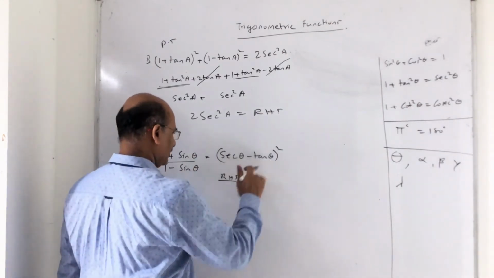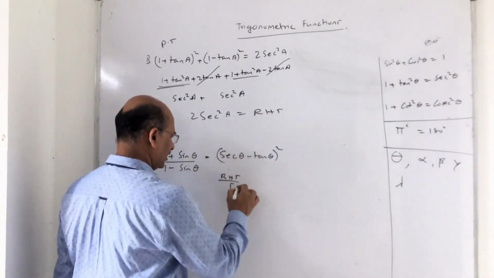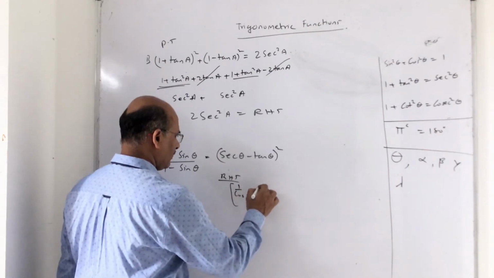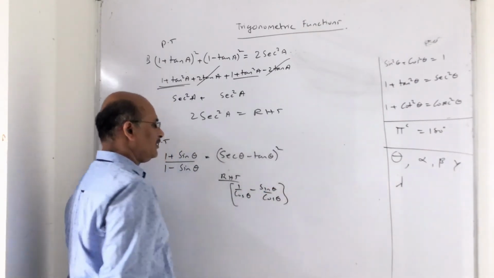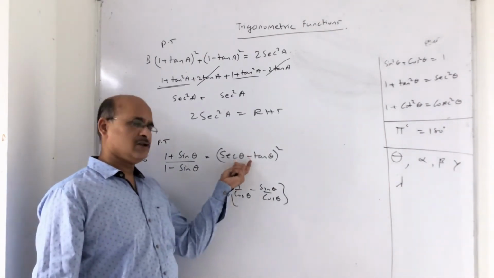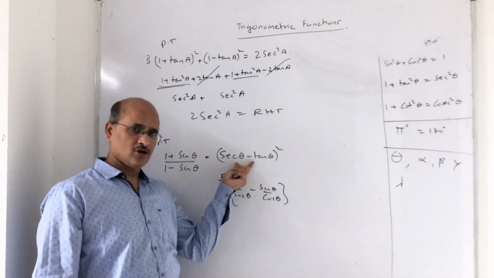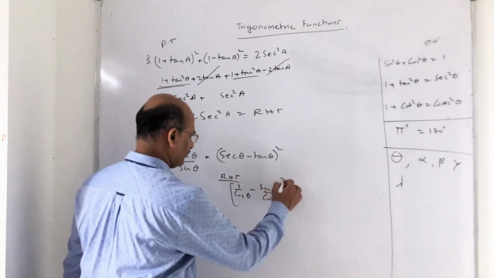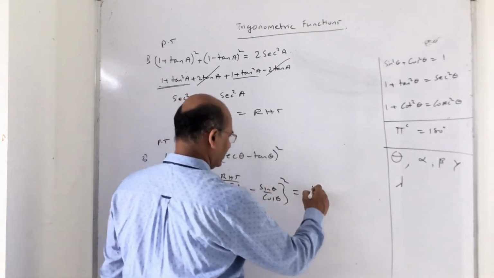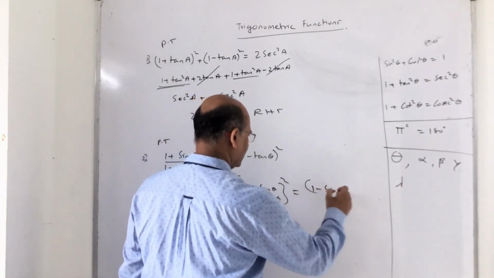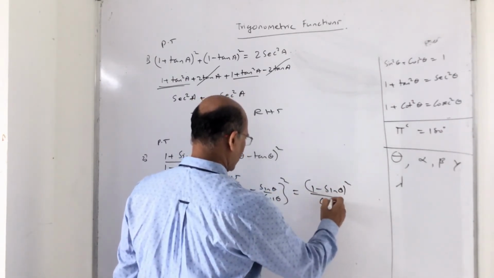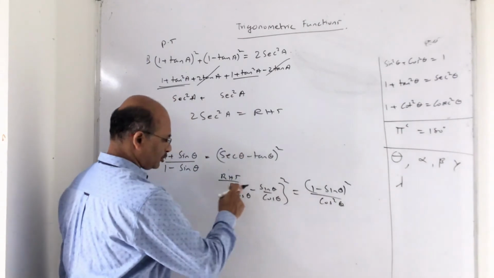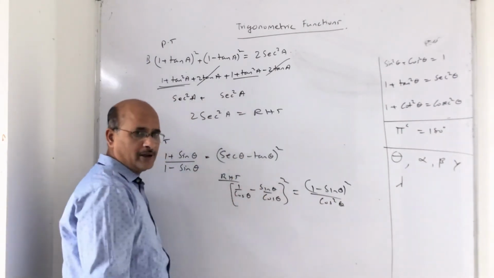So sec theta minus tan theta. Everybody knows sec theta is 1 upon cos theta minus sin theta upon cos theta. Remember, whenever you don't have any way to go, the best way to deal is to convert into sin and cos. Once you finish with this, now this is a complete square. What happens over here? This I can write as 1 minus sin theta whole square upon cos square theta, because the square belongs not only to the numerator but also the denominator.